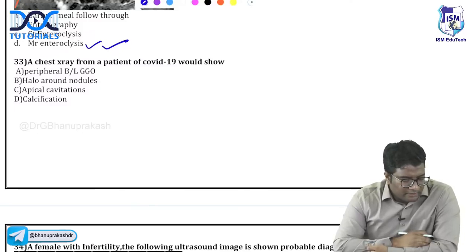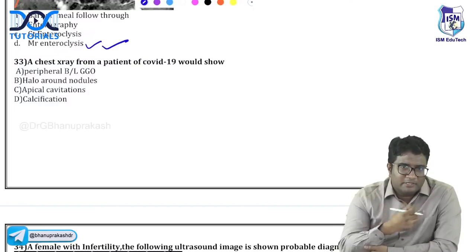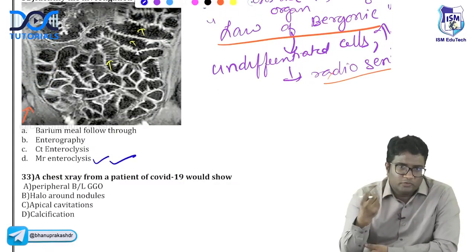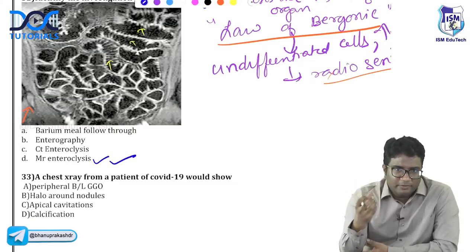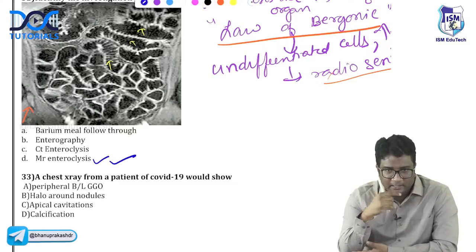How to differentiate enteroclysis and barium meal follow through. In barium meal follow through, you will see only the lumen. You will not see mucosal rugae. This is important. In enteroclysis, you use a double contrast. You distend the bowel by giving fluid so that the mucosal rugae are seen. Barium meal follow through will not show the rugae clearly. Just the lumen, right? Barium ka lumen dikhega, not the rugae.